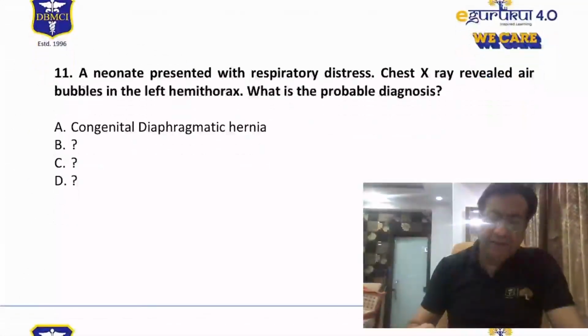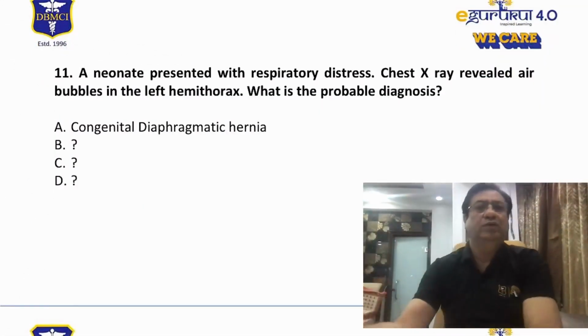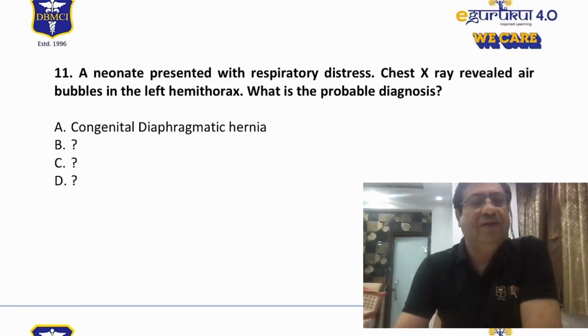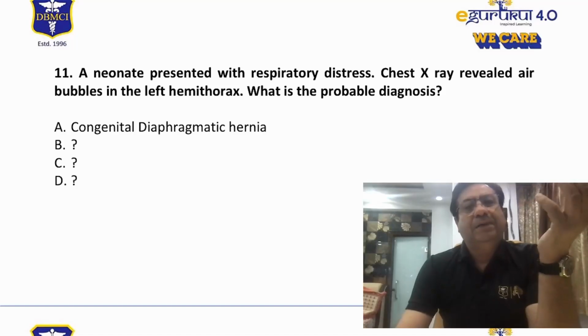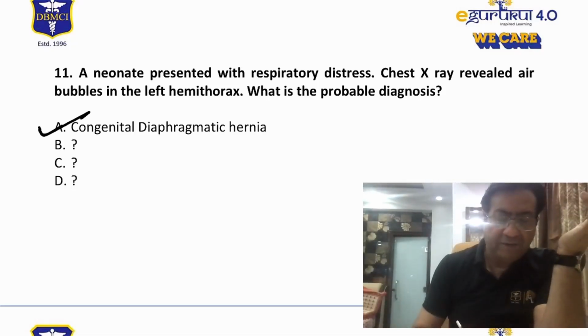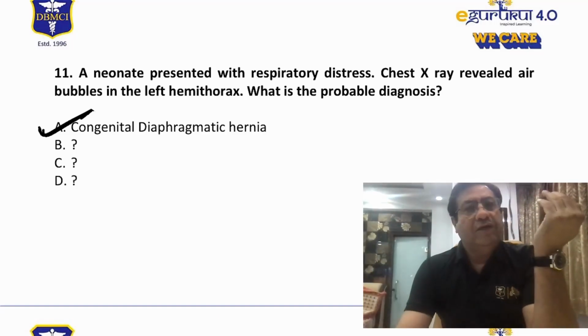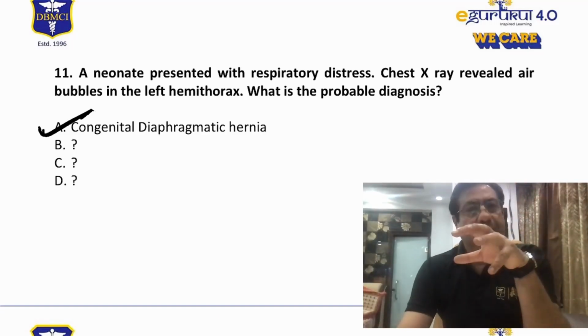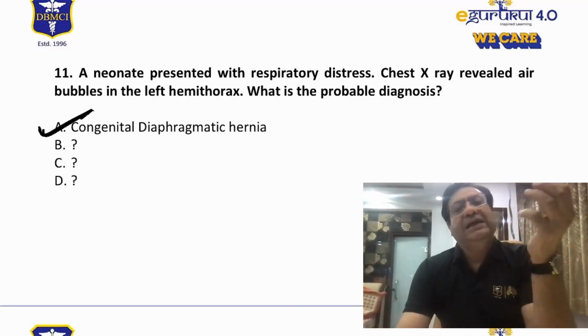Then there was a question on a neonate presenting with respiratory distress. Some students say that there was an X-ray given showing bubble walls present in the thorax. Anyway, this question again is pretty simple. If you are seeing air bubbles in the hemithorax, or if you are seeing the bubble walls in the thorax, it is very clearly a case of a congenital diaphragmatic hernia. We are still not very sure about what the other options were, but this is very clearly a case of a